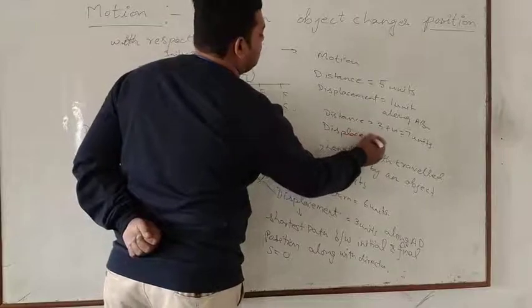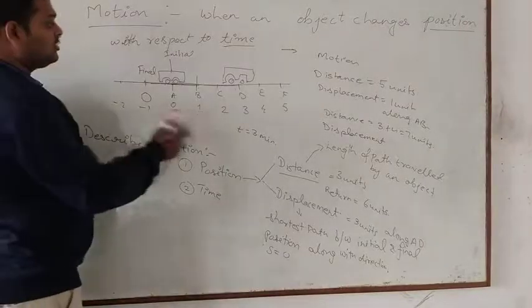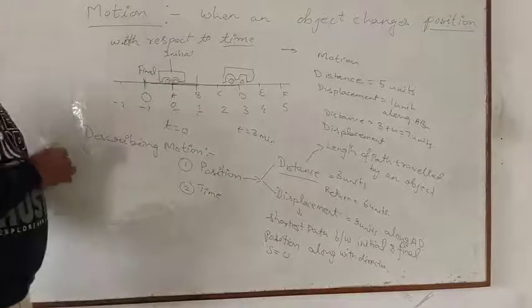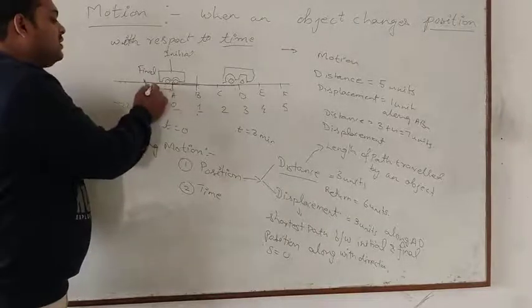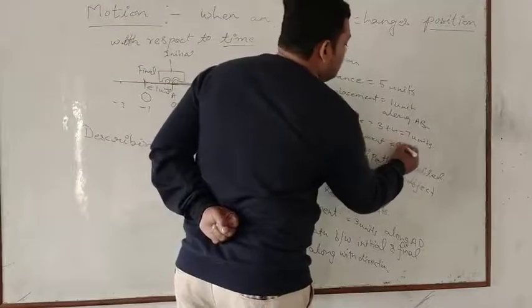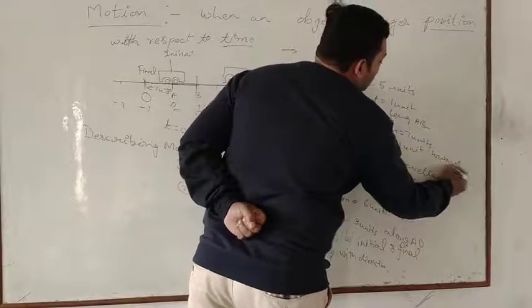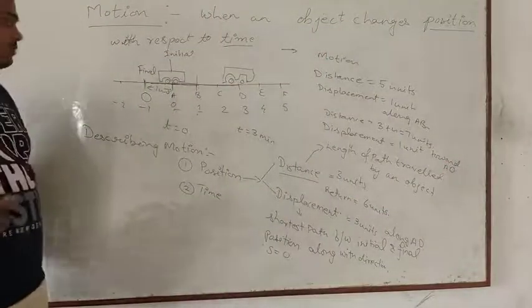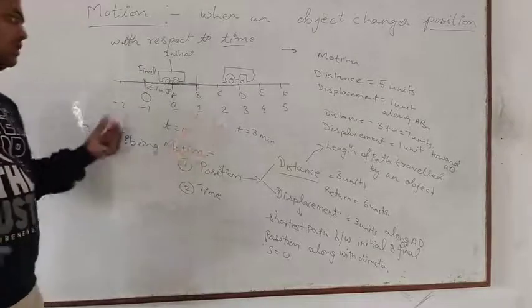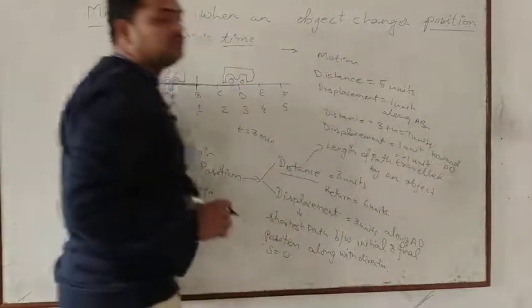Okay, so for displacement you just have to look at the initial position and the final position. Here the initial position was A, and this is the final position. And how much is the displacement? Displacement is just 1 unit, but the direction is towards AO. So toward AO, A to O, it is in the backward direction. So either you write it toward AO, or you can also write it as -1 unit. So displacement is now -1 unit.